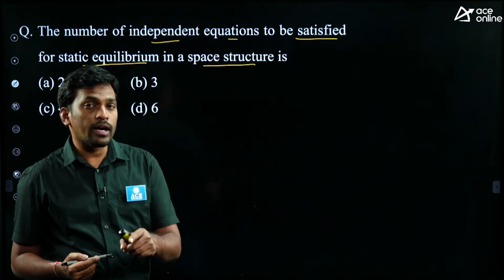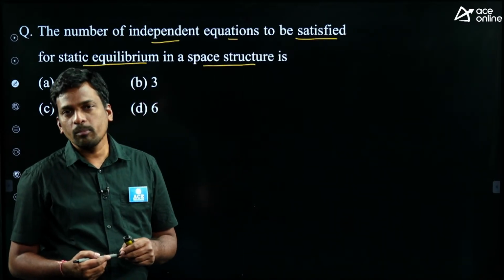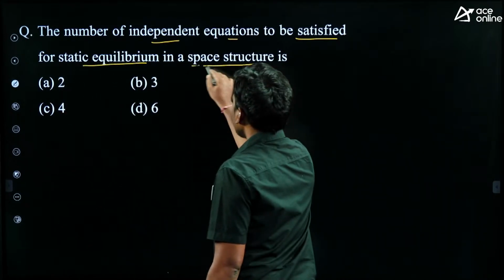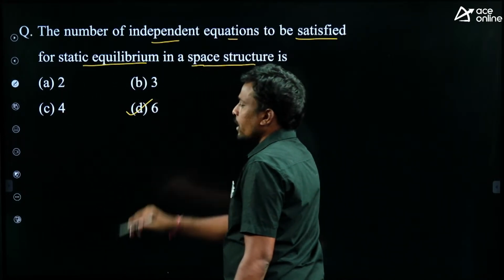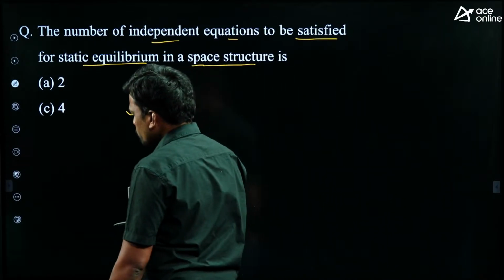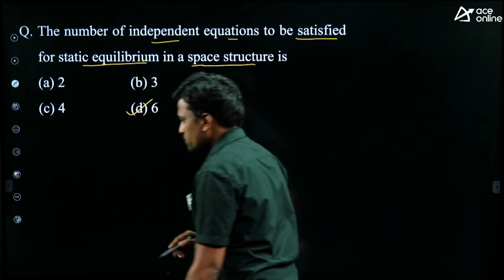And for a rigid jointed space frame, it is 6. So given space, number of equilibrium equations is 6. Yes, very good.